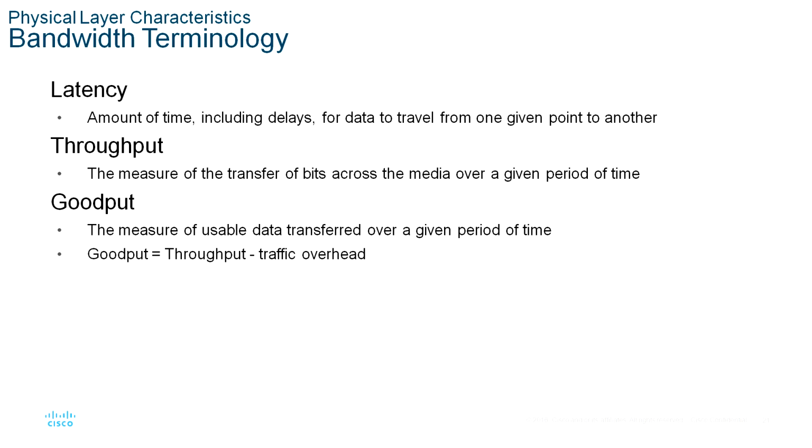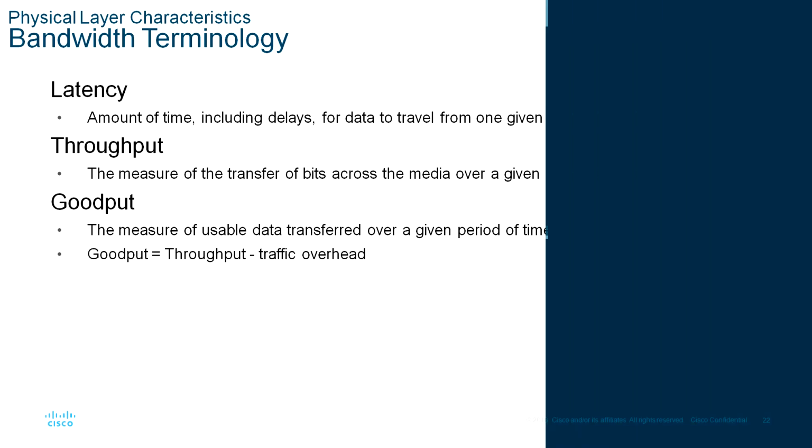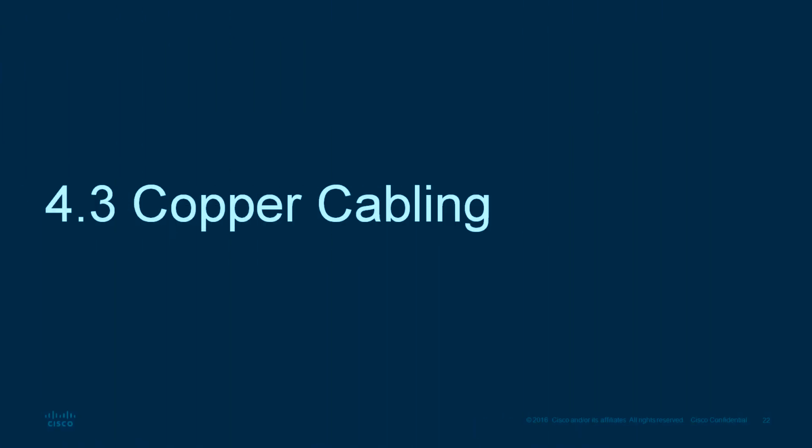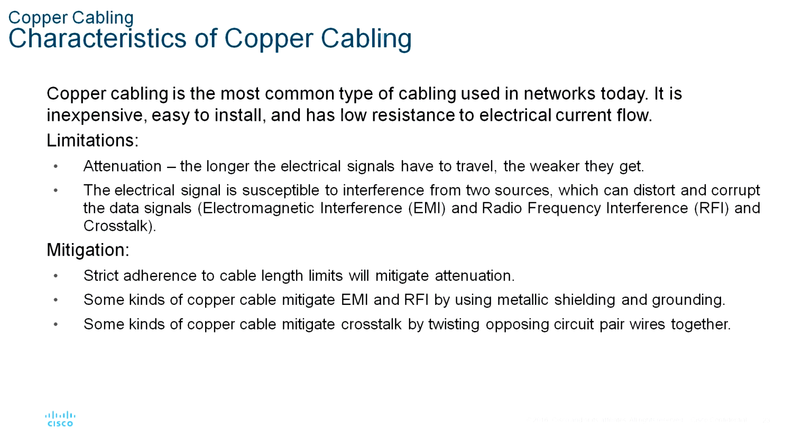Next one, we can see the copper cabling. The first one, characteristics of copper cabling. Copper cabling is the most common type of cabling used in networks today. In fact, copper cabling is not just one type of cable. There are three different types of copper cabling, each used in specific situations.